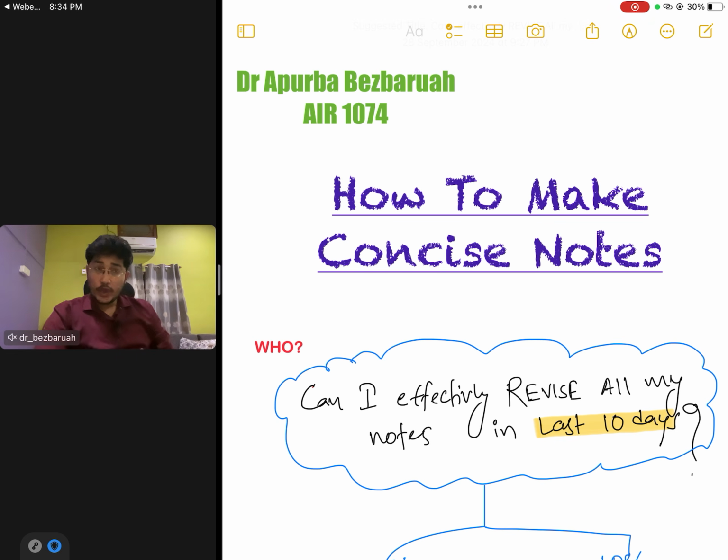Today I am going to discuss how to make concise notes. So let's begin. First of all, why should we make concise notes? Guys, it's very important to revise all 19 subjects' high yielding points in the last 10 days. It becomes very difficult, or impossible, to revise everything, all the high yielding, important stuff, in the last 10 days. So to effectively revise all these things, we have to make concise notes.